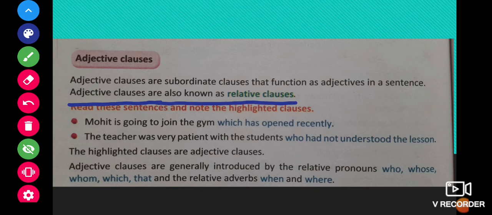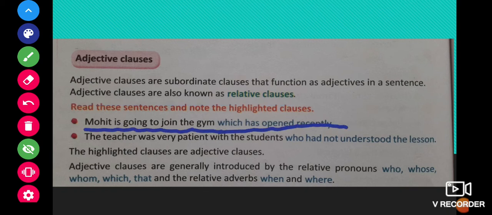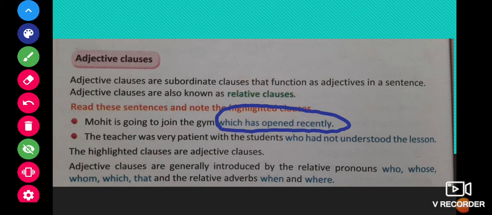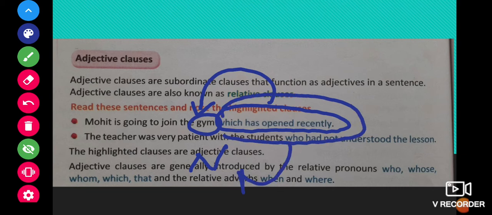Let us see some examples of adjective clauses. Mohit is going to join the gym which was opened recently. Now here which was opened recently is telling us something more about the gym. And what is gym? Gym is a noun. So these group of words are telling us something more about the noun.